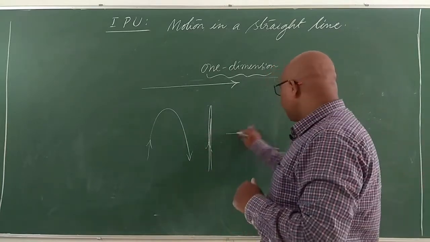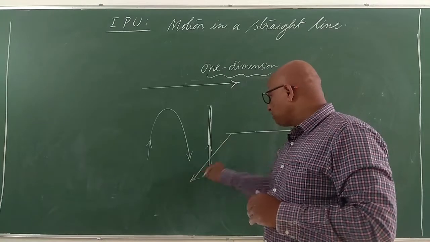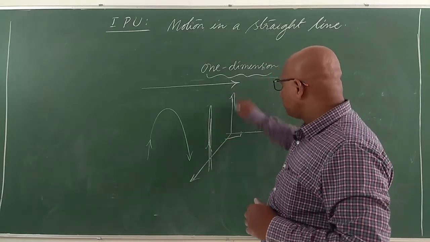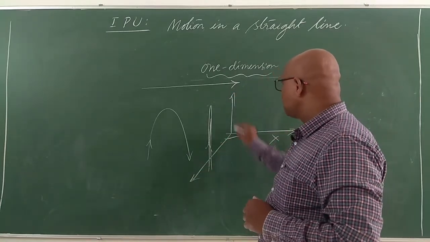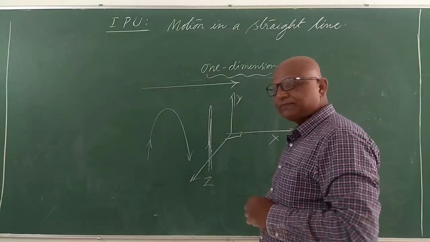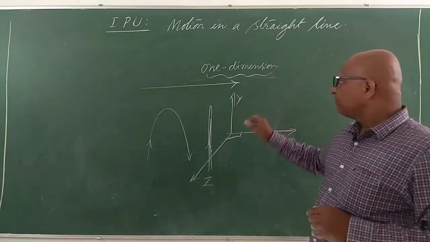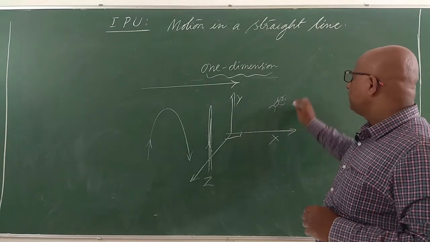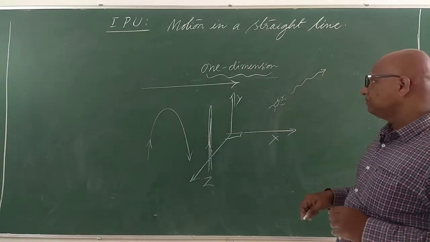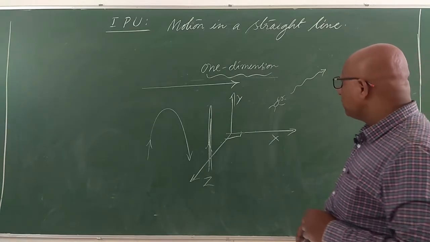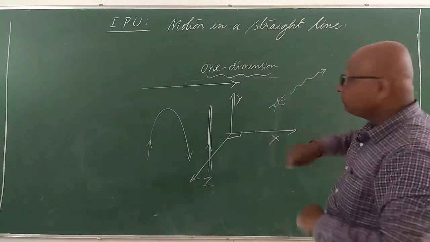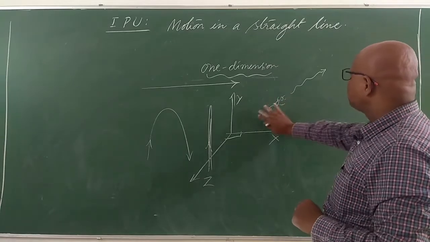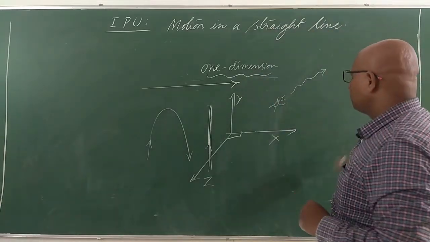We can go straight like this. You can come like this, perpendicular to this. And you can move upwards also. You have three axes, x, y, and z, right? And if an ant is moving on the board, it is not flying off the board. It is moving only on the surface of the board.